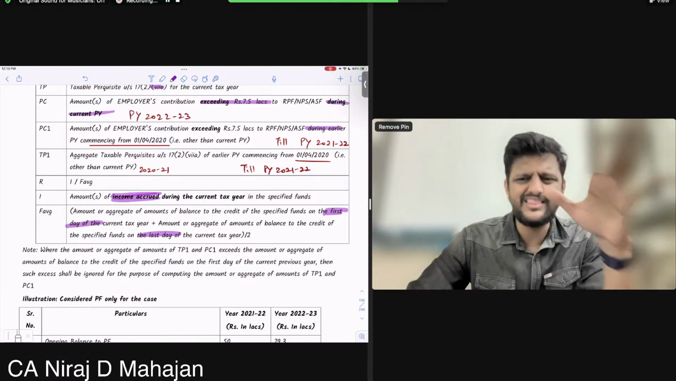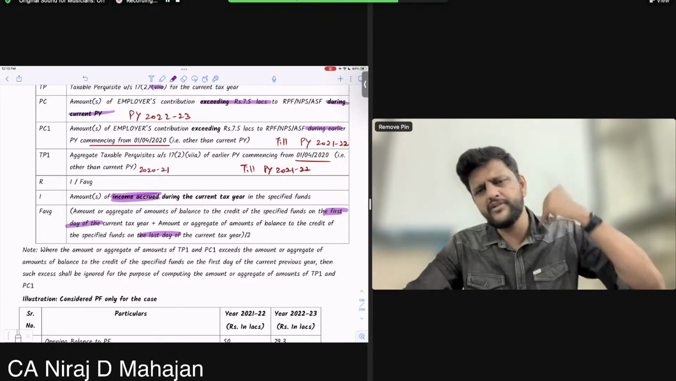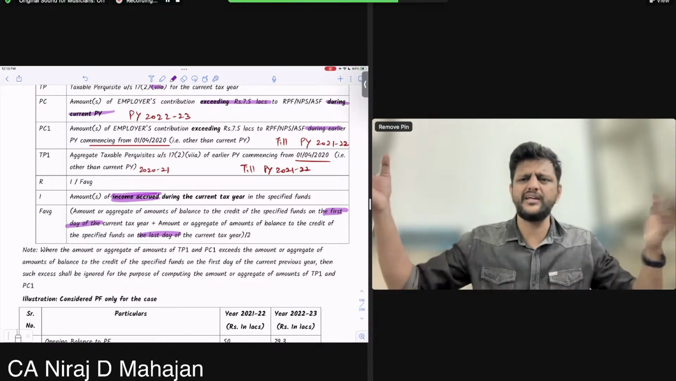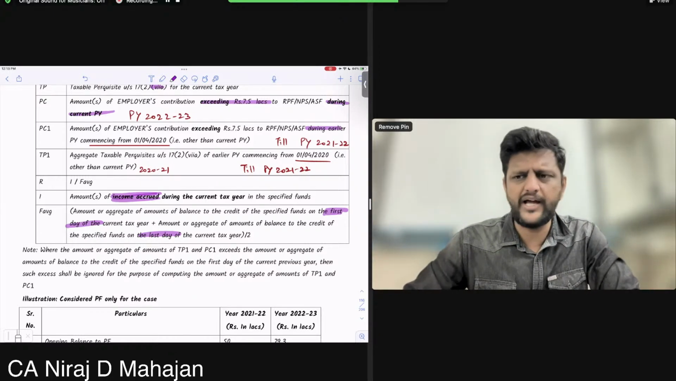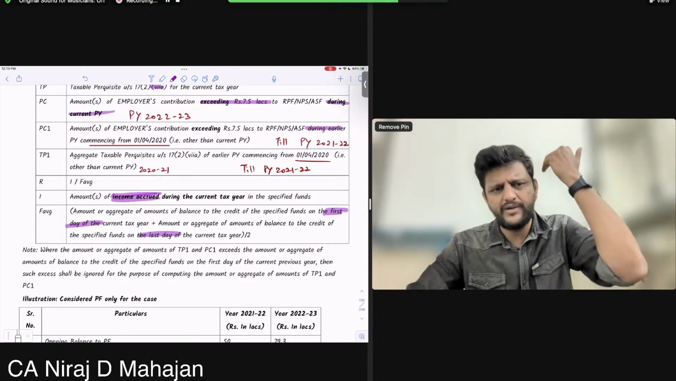Because every month, bachcho, the balance is changing. Every month the balance is changing because every month you are contributing, and every month there is some increment in the interest. That's why I'm taking the fund average, the provident fund average during the year. What? Opening fund balance plus closing fund balance divided by 2 is my average fund balance.